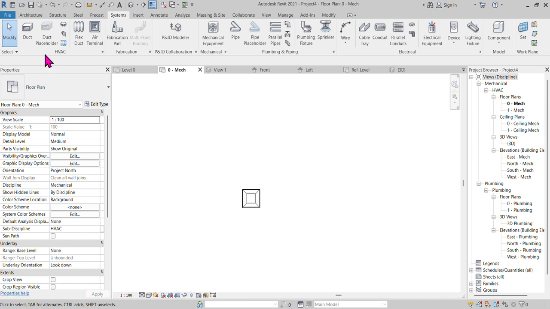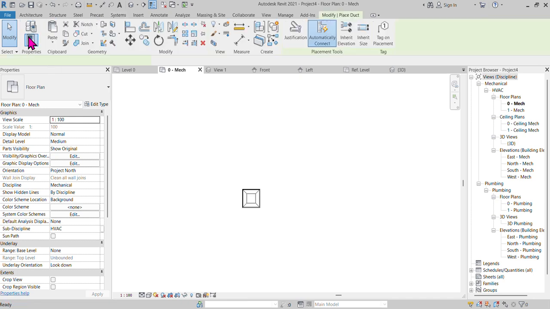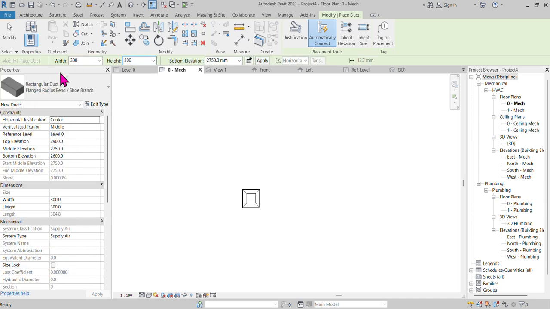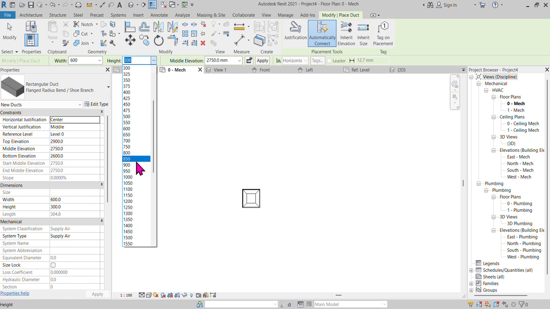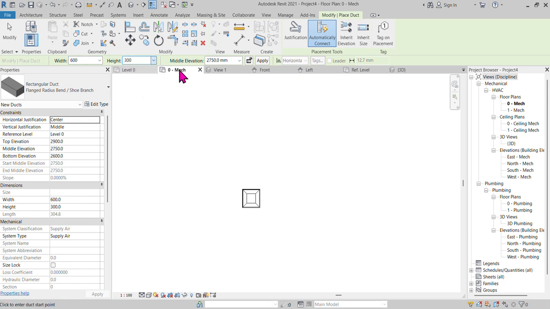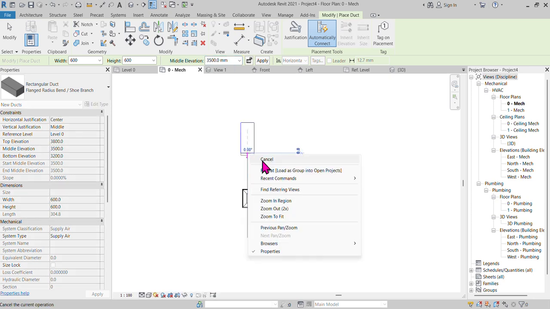So now I can go to find the duct. Here I will choose one 600 by 600 duct, and I can put it, that one is around 3500. Okay, I can just drag it up to here.